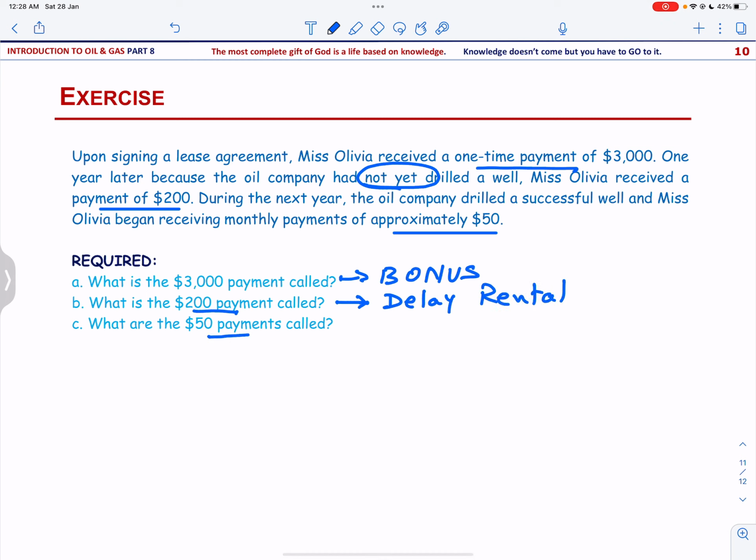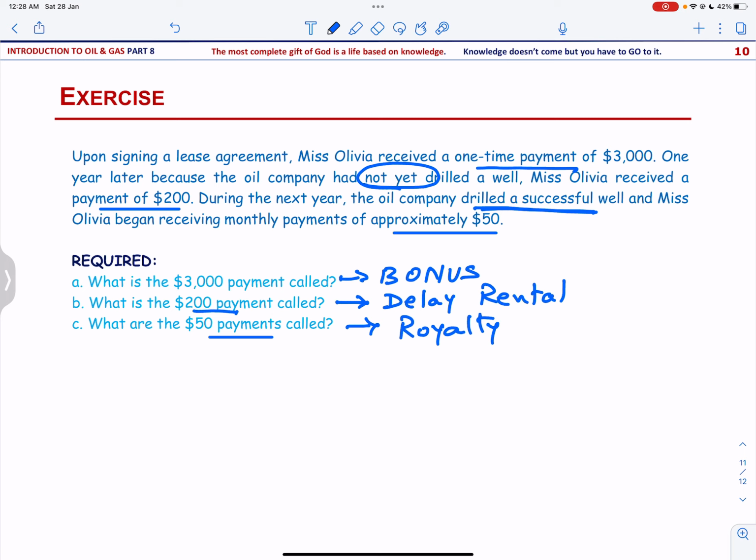And what are the 50 payments called? The 50 payment is the royalty, because they have drilled the well successfully, so obviously the production will start, and this amount is called royalty.